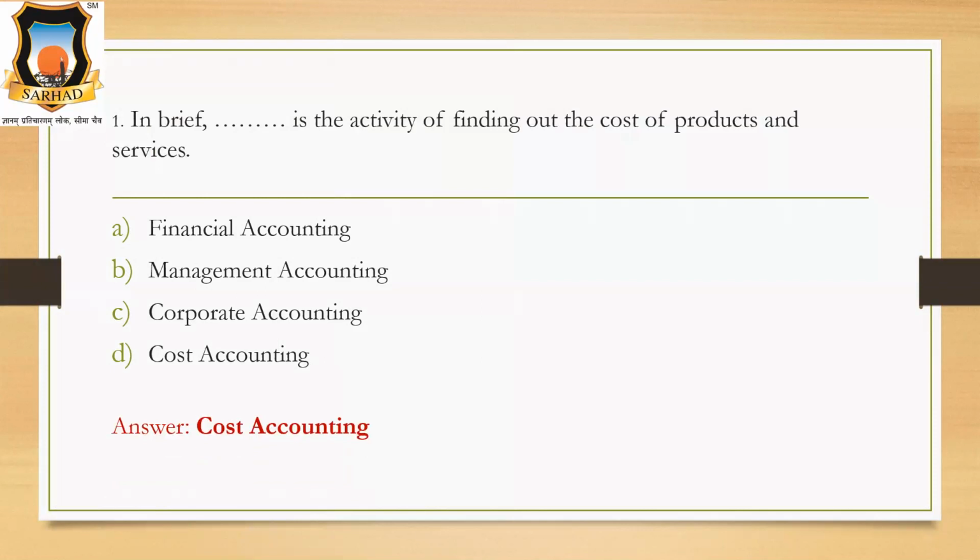Other accounting, meaning financial accounting, management accounting, and corporate accounting, are meant for historical costs. You are preparing reports or financial statements on the basis of historical cost, and in cost accounting you are finding out the cost of products itself. Let's move towards the next question.